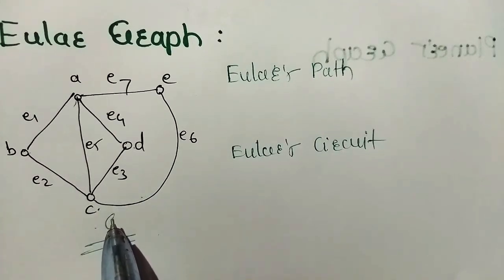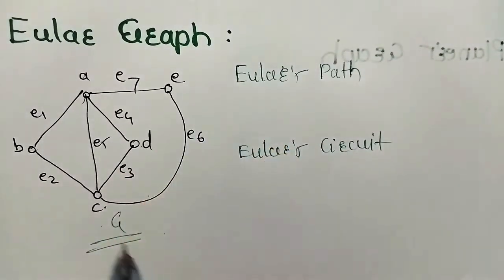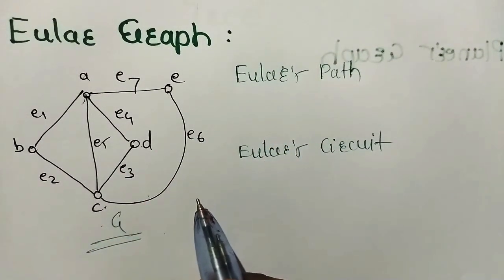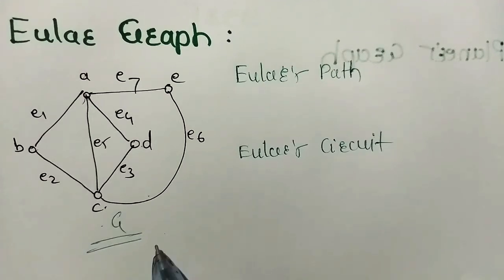Now, the most important points to identify whether that graph is an Euler's graph or not. In an Euler's graph, we travel along the edges starting from a vertex and returning to it. That is an Eulerian graph. Most important here is that each edge of the graph is traversed exactly once.